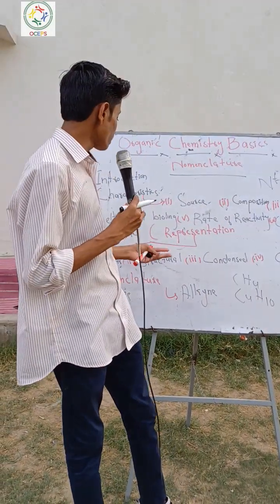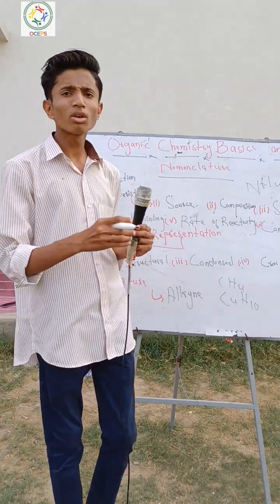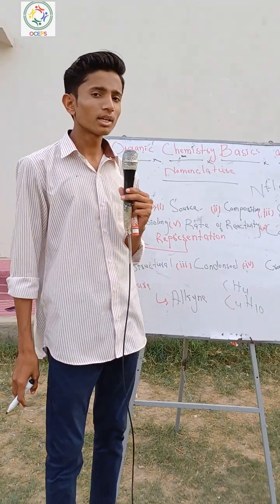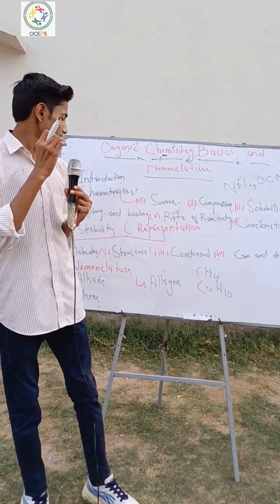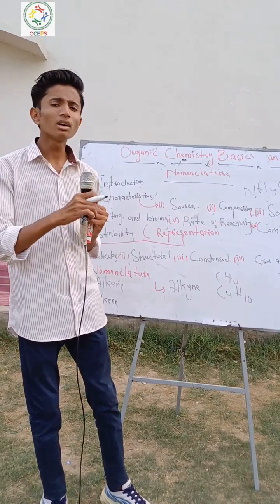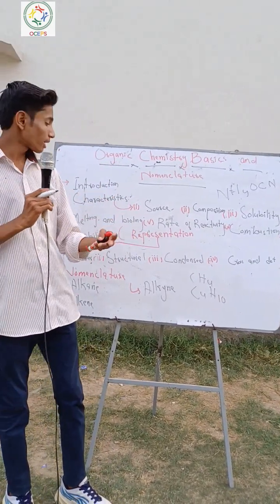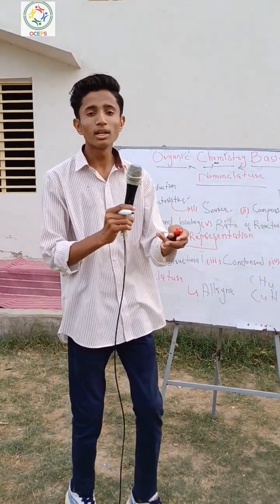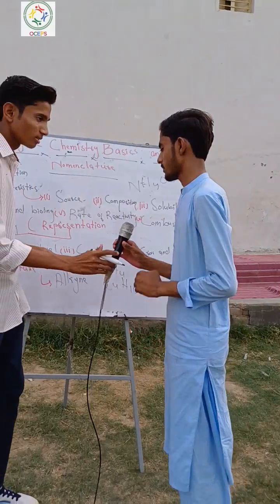Moving on to the structural formula. The structural formula is shown with single, double, or triple lines. Can anybody tell how we can write the structural formula? Here Mr. Anil wants to write the structural formula of butane. Okay sir, write this one.